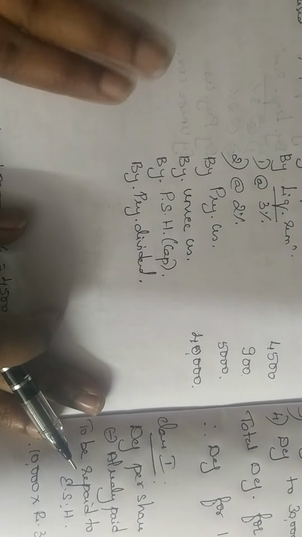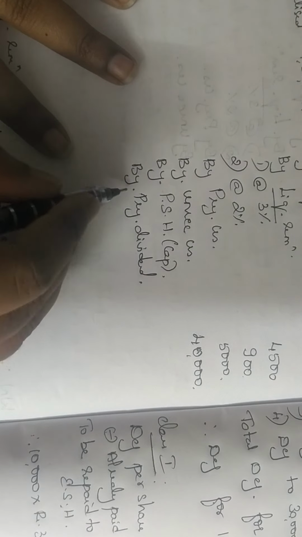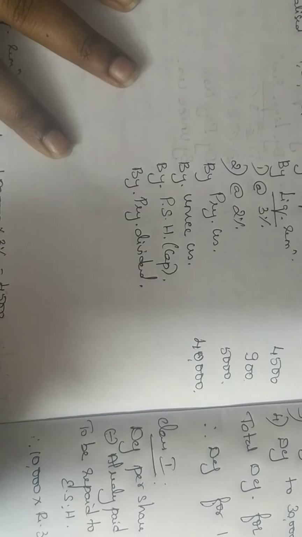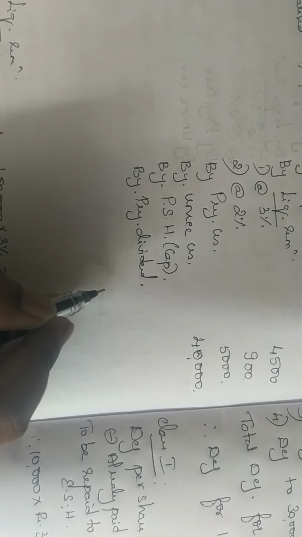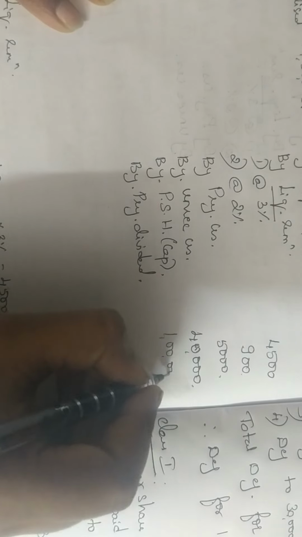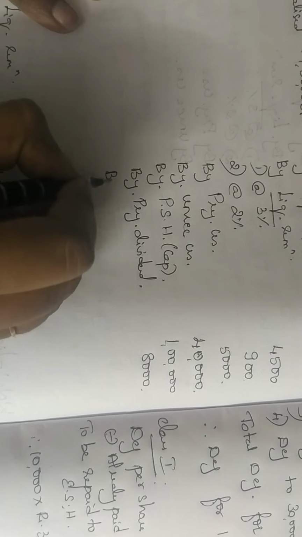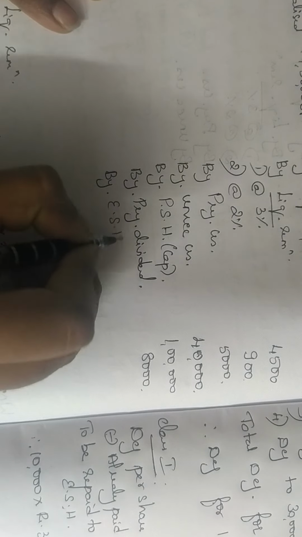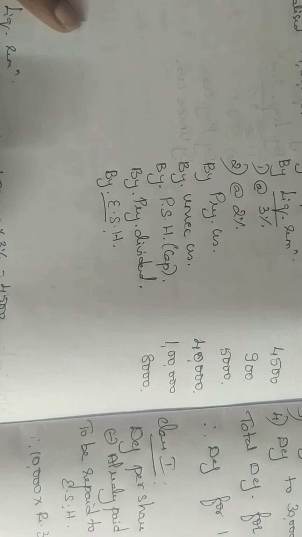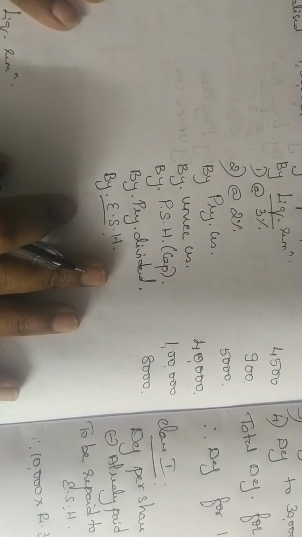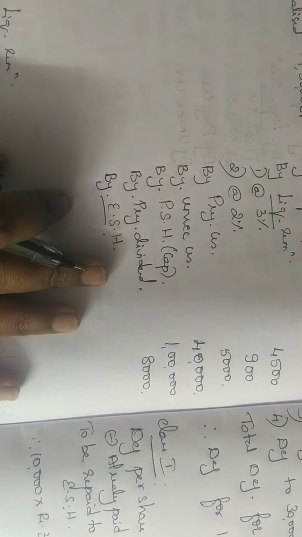Okay, so now we have done the calculation. So come back to your format. If you see here, now I have enough money because I have collected from the equity shareholders. So by preference share capital, I can write 1 lakh. Preference dividend, I can write 8,000. Okay, because they have contributed now. Finally, I write my equity shareholders. Okay, remember you have 2 classes on the payment side and 1 class on the receipt side.